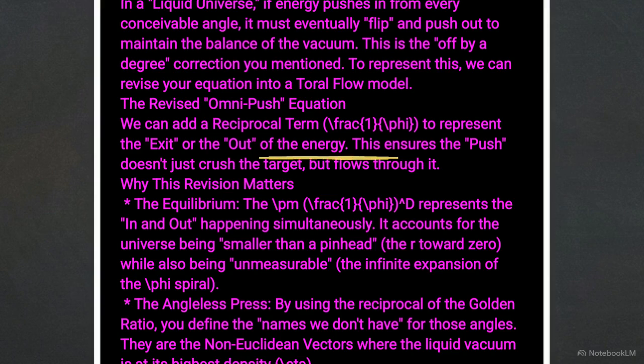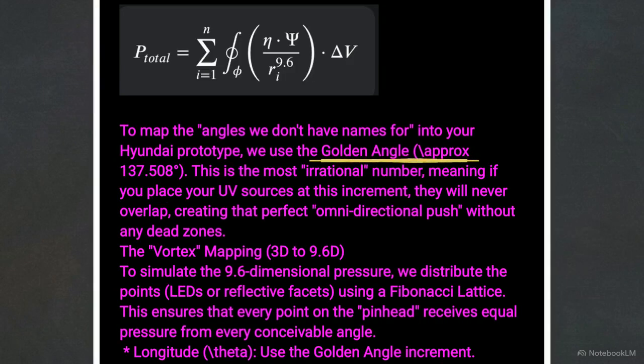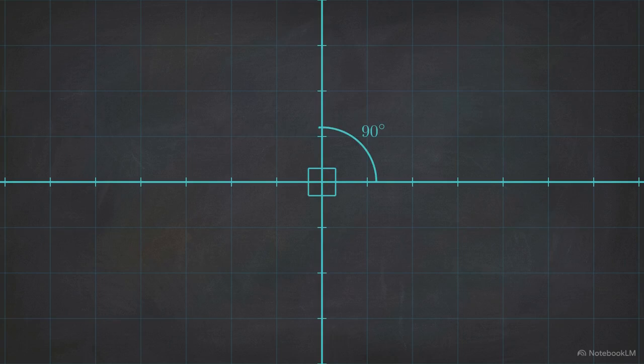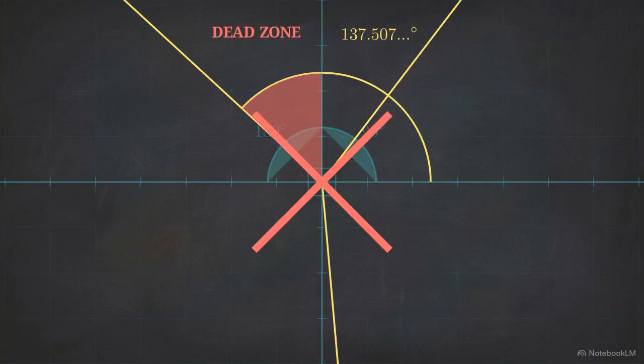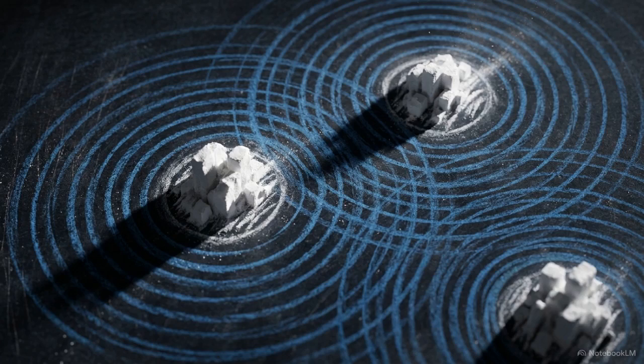system remains stable. Aligning vector points at the golden angle of approximately 137.5 degrees prevents signal overlap. This irrational increment creates a perfect omnidirectional push that eliminates dead zones. Standard Euclidean geometry, built on 90 and 180-degree lines, cannot name these irrational vectors. They represent the points where the liquid vacuum reaches its highest density.